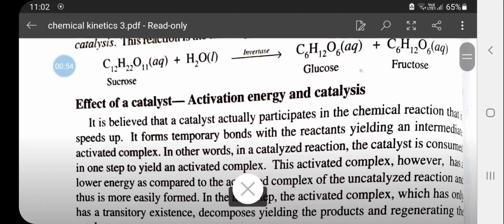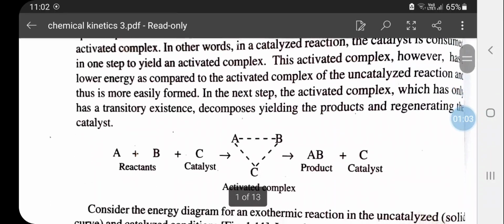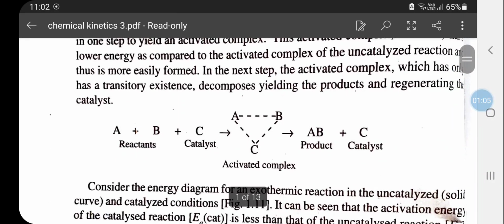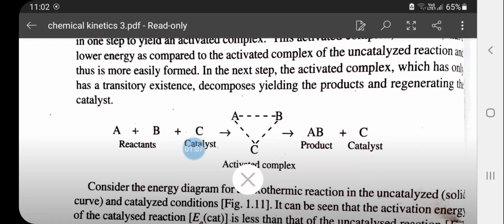Let us see the effect of catalyst. This will also alter the activation energy of the reaction. So, according to the theory, this catalyst represented as C will be used in a reaction in which A and B react to give the product AB.